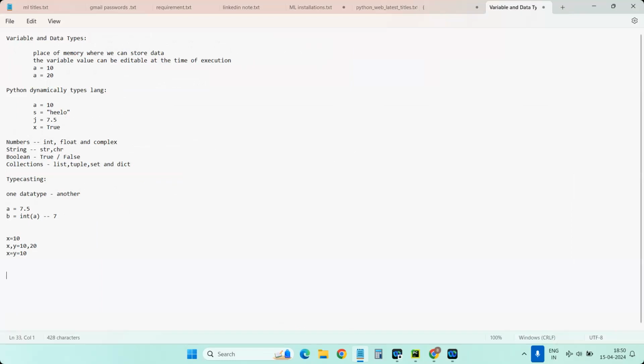Now the other point you require to understand is, whatever variables we are initializing, the same variable can be used multiple times in the program. For example, if I write x = 10, the same x can be used multiple times throughout your program. That is another point you require to remember.